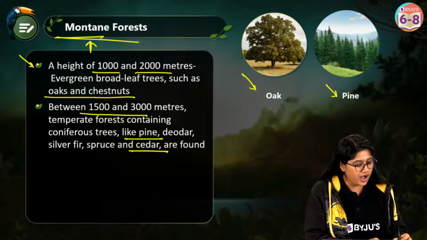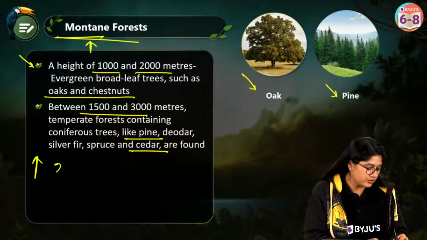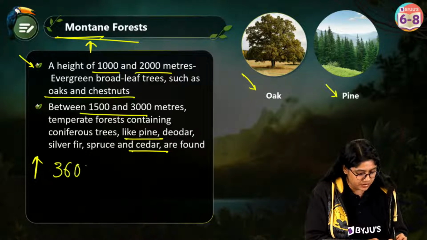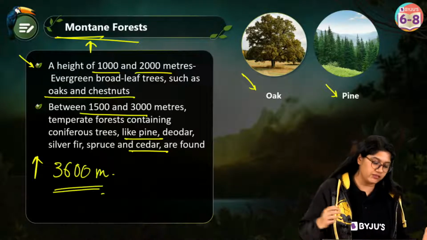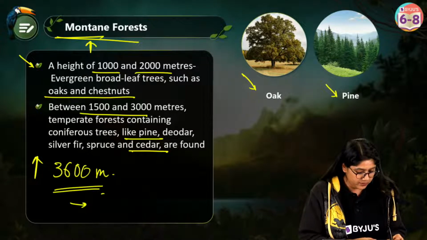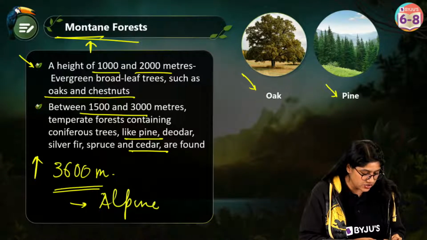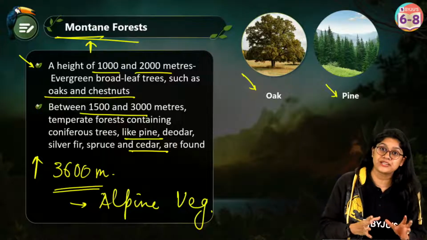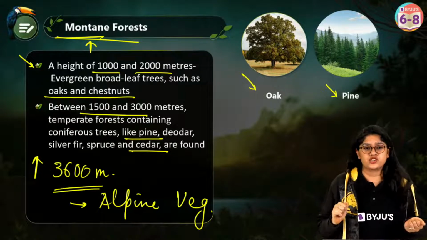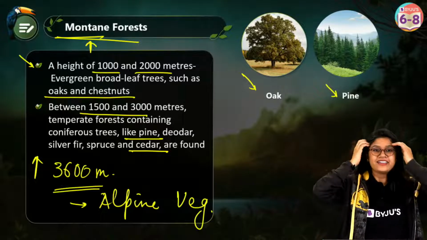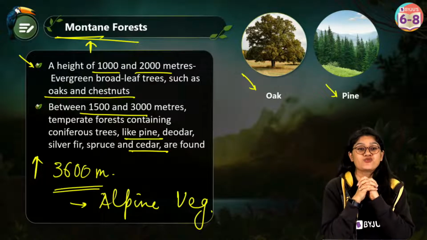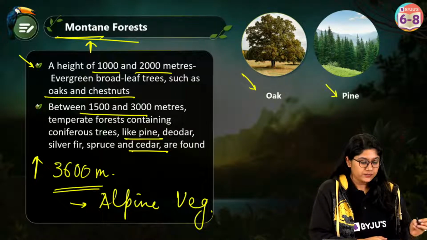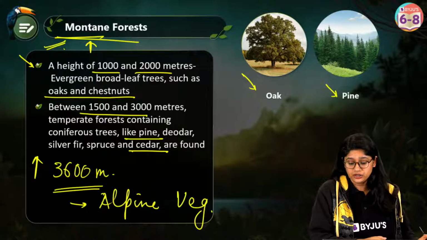Then of course, as we go higher up in altitude, at 3,600 meters and above, we will have the alpine vegetation. Now, alpine vegetation is something which we always talk about that is happening at very extreme low temperature. Yes, cone shape, coniferous forest. Absolutely correct. So that's about this particular part.